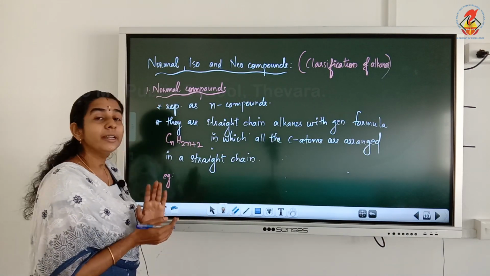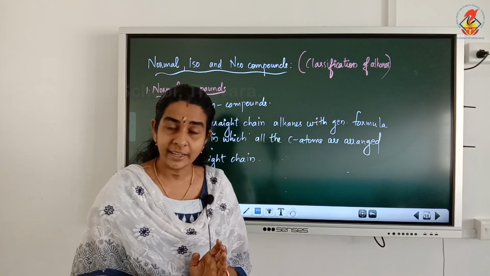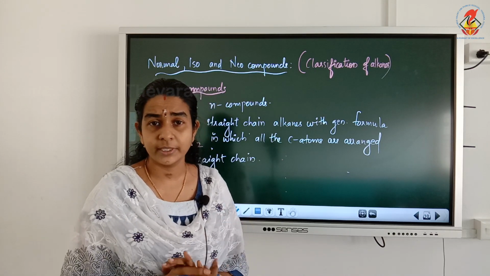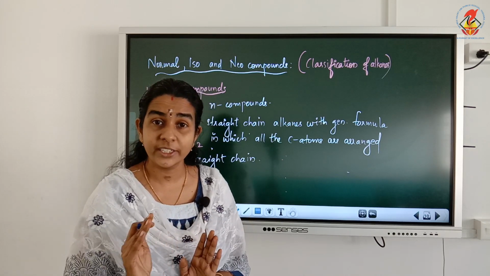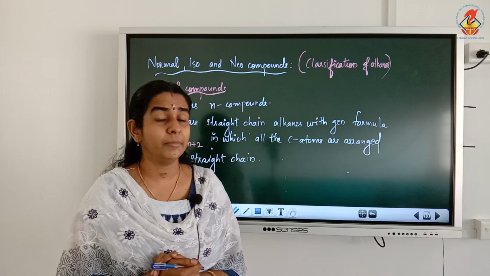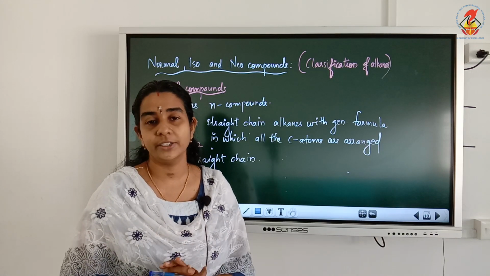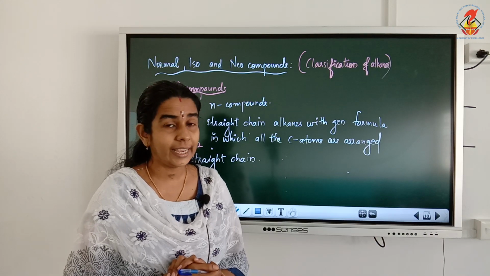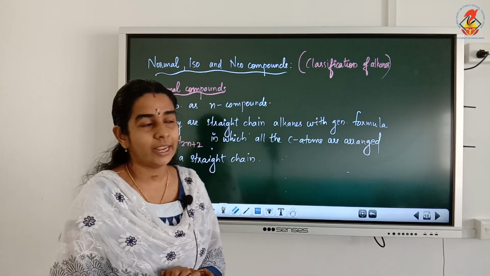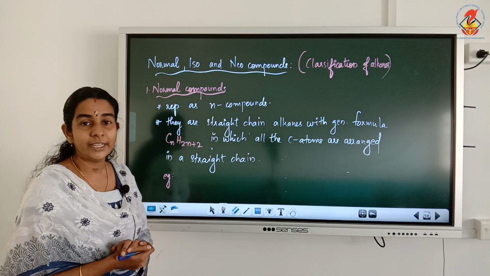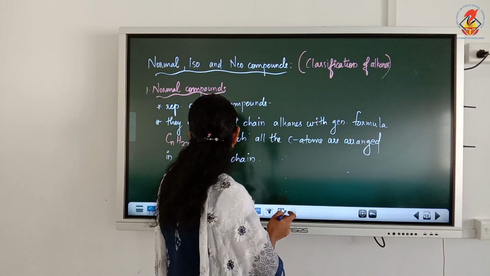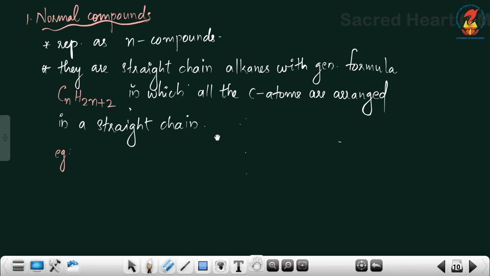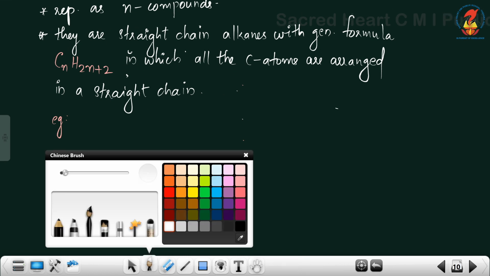Normal means, in an alkane, if all the carbon atoms are arranged in a straight chain. Straight chain means without any branches. If all the carbon-carbon single bonds of alkanes are arranged in a straight chain, such compounds will be known as normal compounds. So, examples of normal compounds.